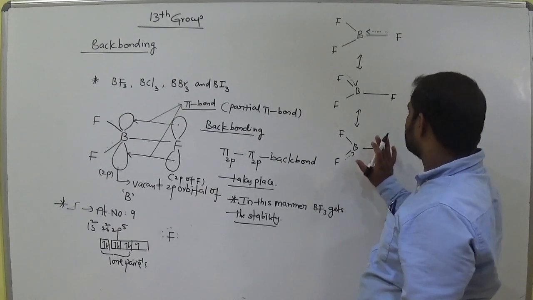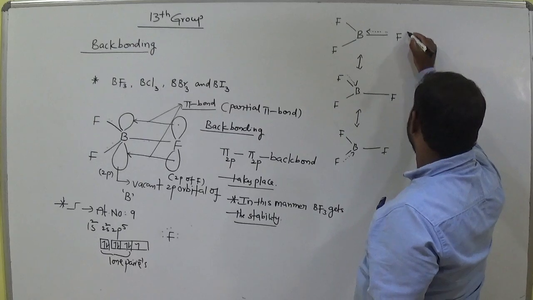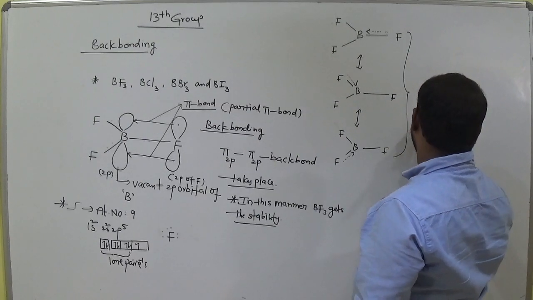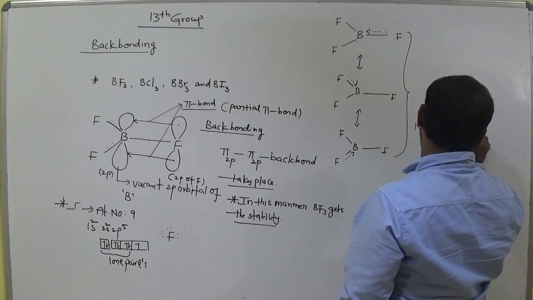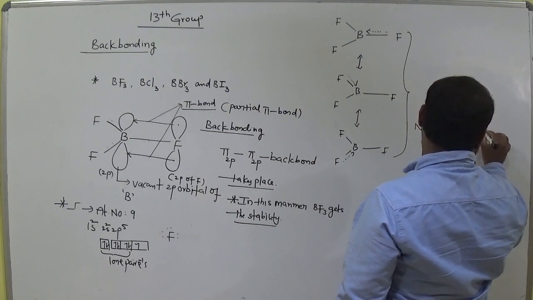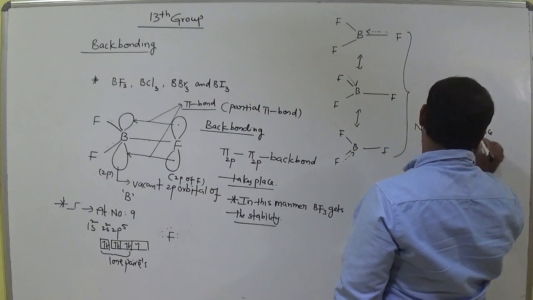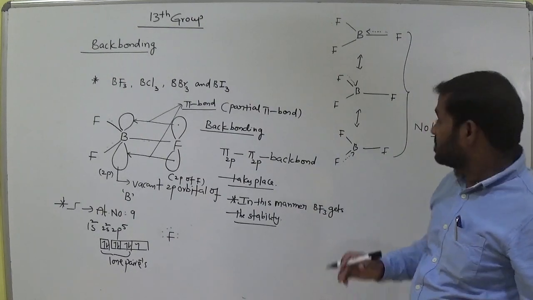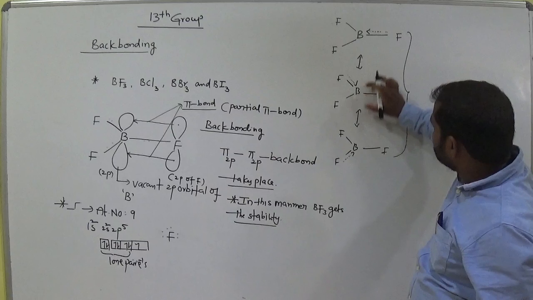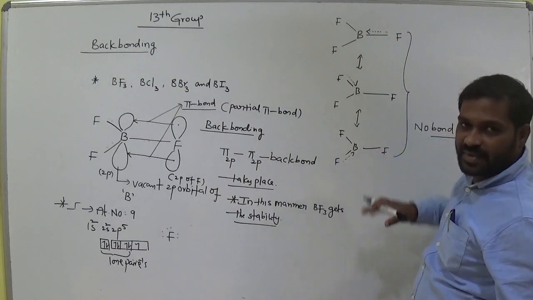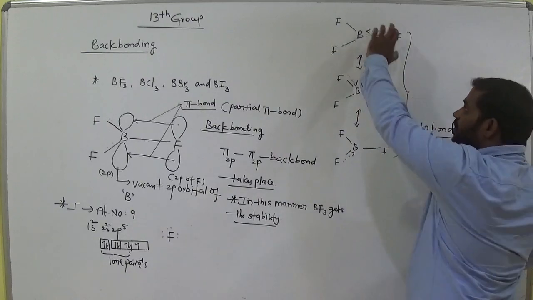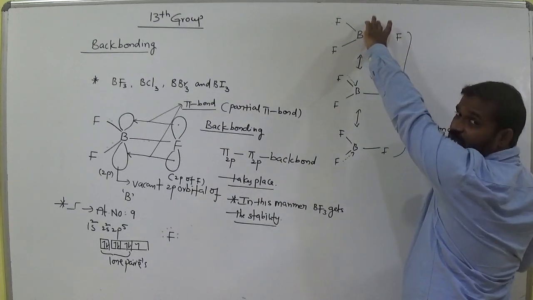Is it clear? These are called no bond resonance. What we call it is no bond resonance. Resonance means we should represent with a double-headed arrow. All are with the same pattern. Same meaning. There is a possibility of formation of a double bond here.